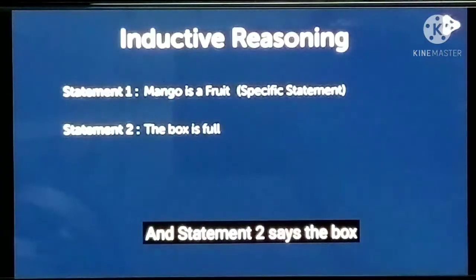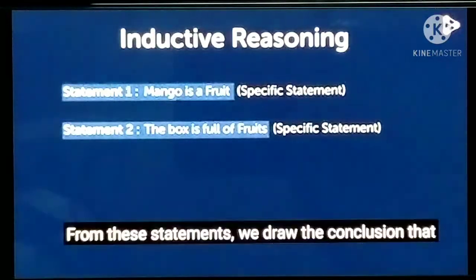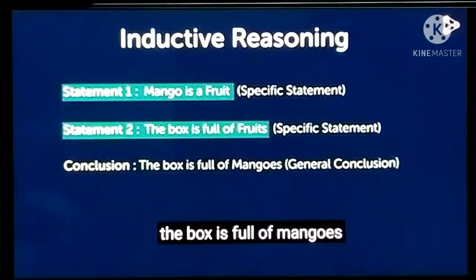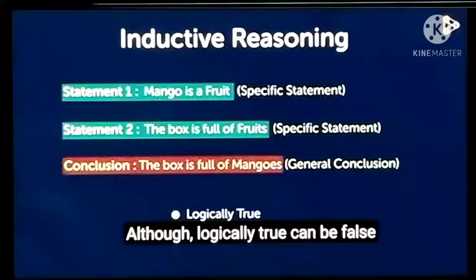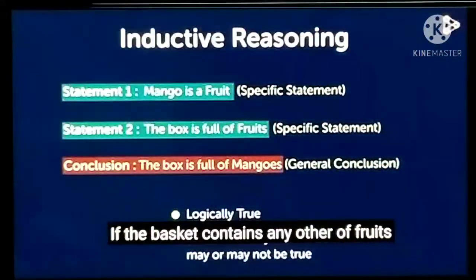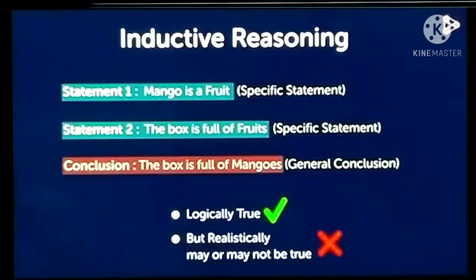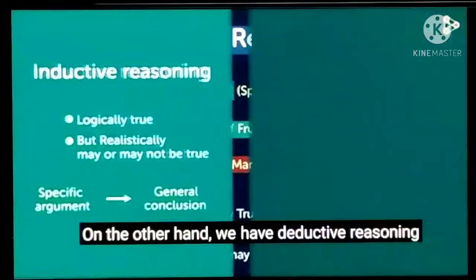In the first statement, mango is a fruit, and second, the box is full of fruit. So both of these are specific statements. But when we go with the conclusion, the box is full of mangoes. That is a general conclusion, but the conclusion may be wrong, although it is logically true. If the basket contains other fruits, it is logically true but not definitely true. So that is called inductive reasoning.